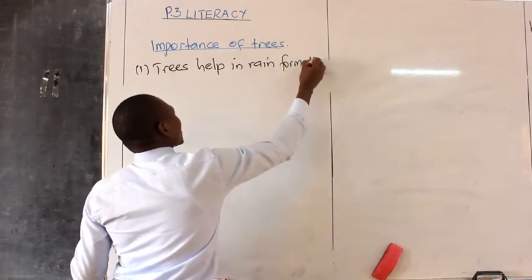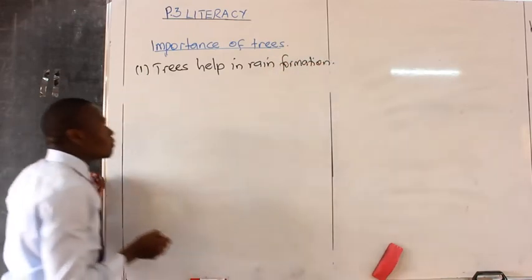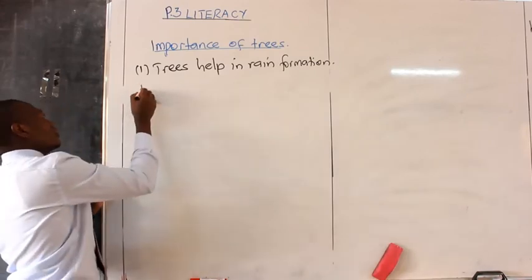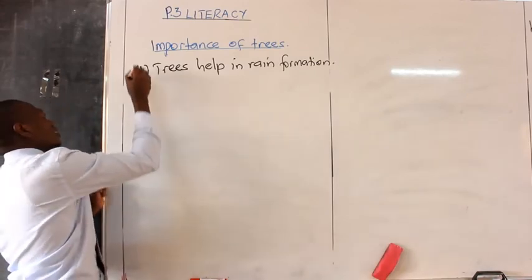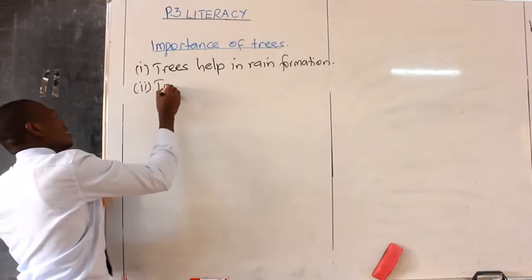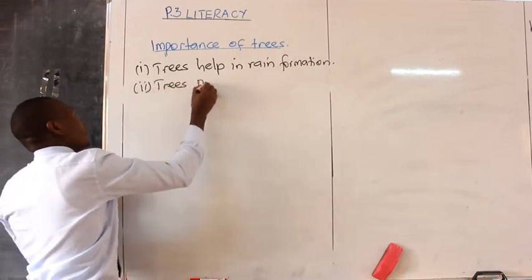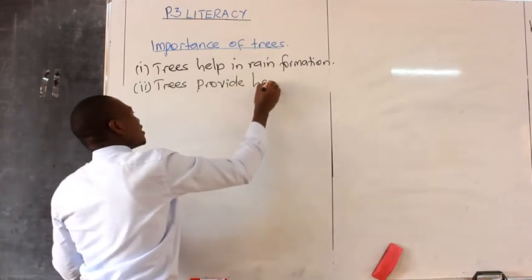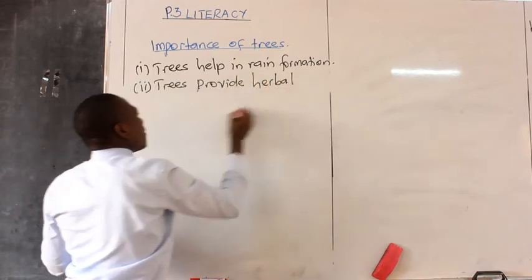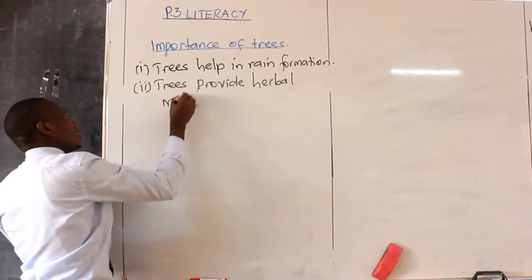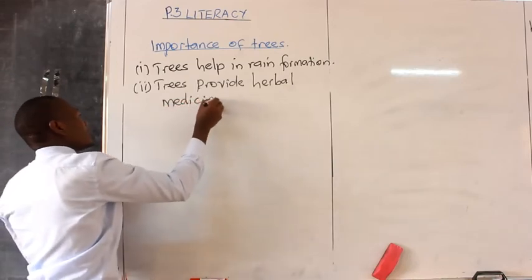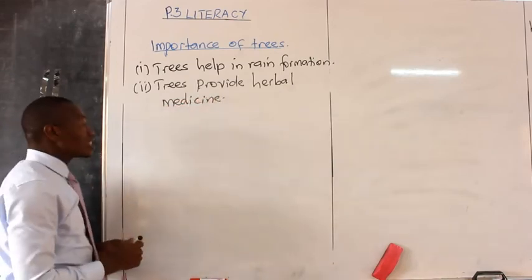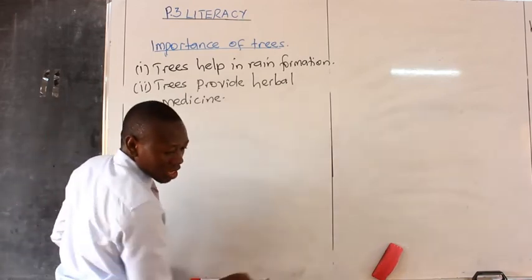We are going to talk about how rain is formed. Two, trees provide what? Herbal medicine. So we get local medicine from what? From trees.